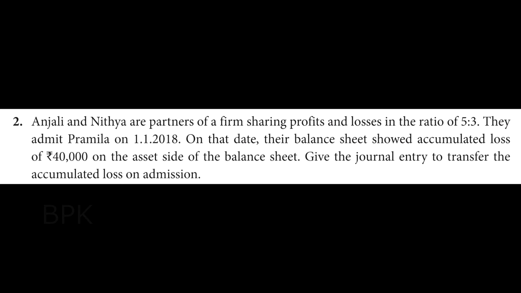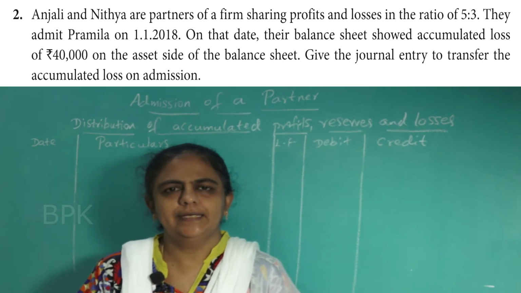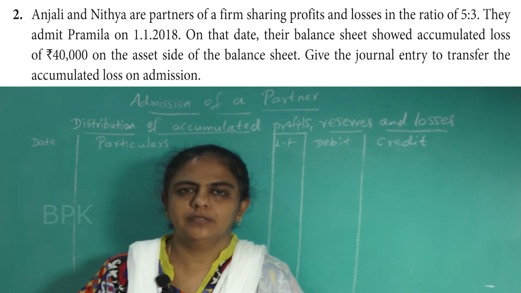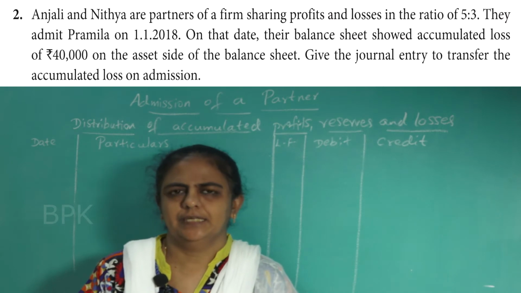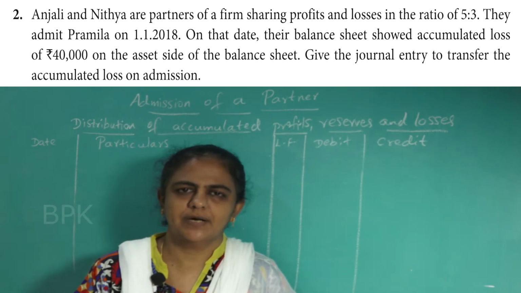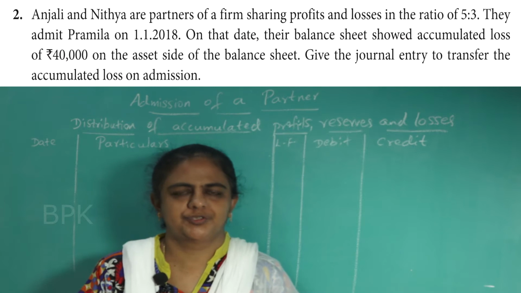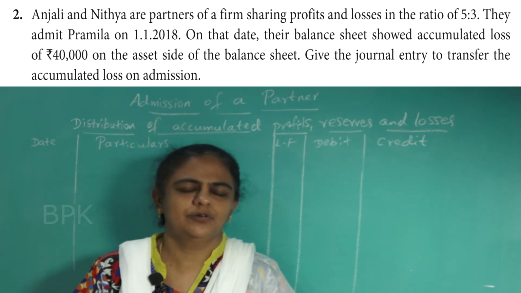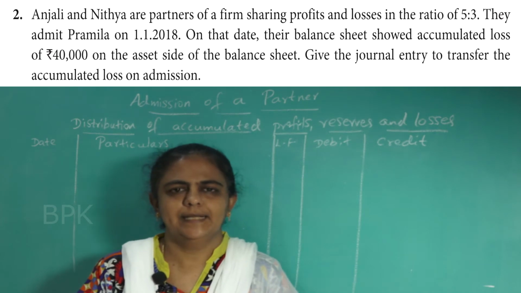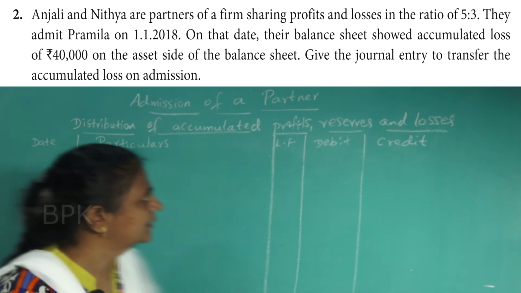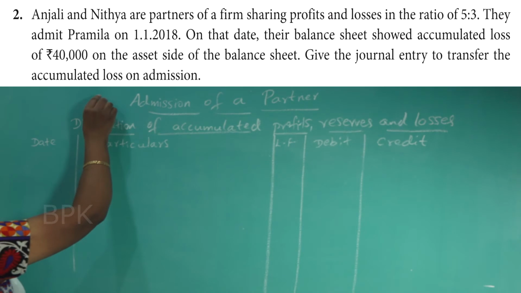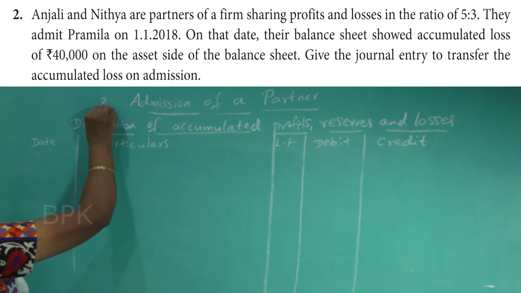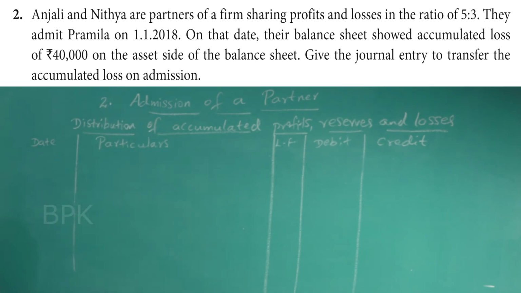Okay. Now you see, it is showing that profit and loss is shown on the asset side of the balance sheet. Asset side of the balance sheet means, what does it mean? It is loss. So this loss also should be transferred to the old partners in their old ratio. So what is the journal? Question number 2.